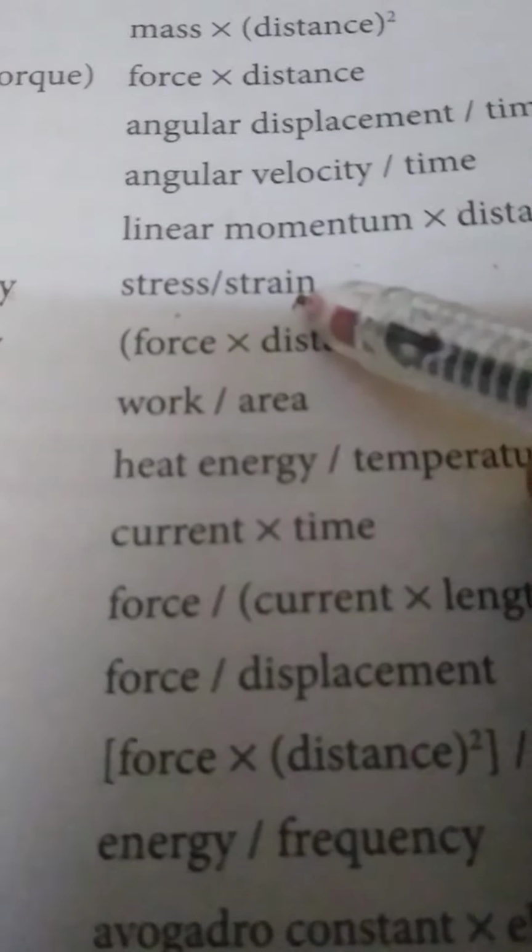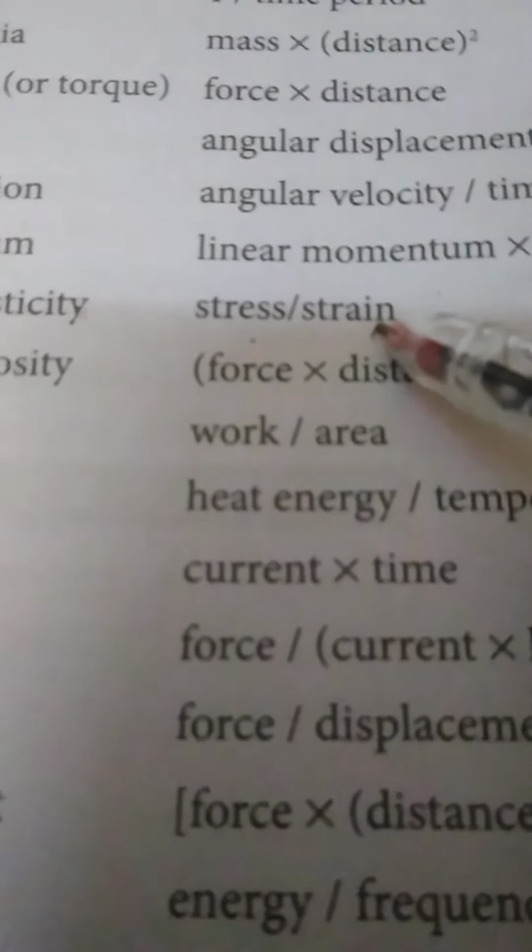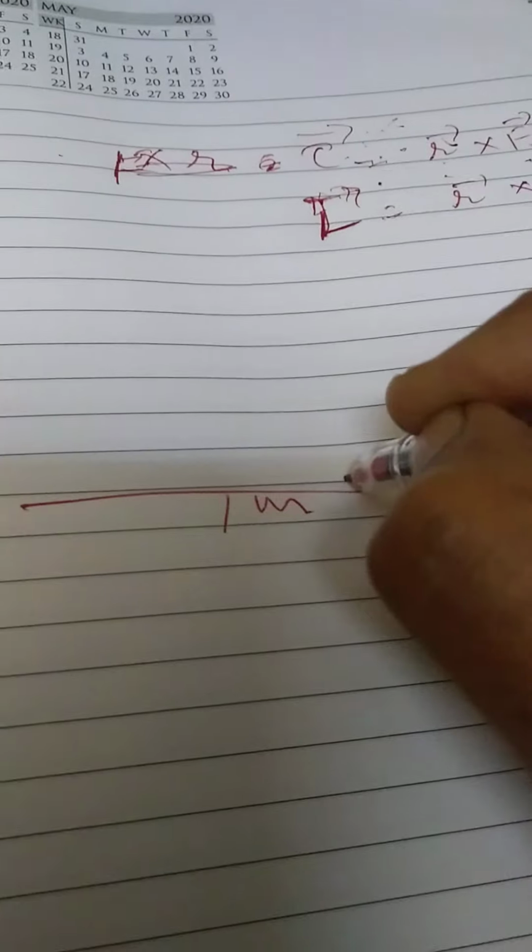Something, small l. For the original length, capital L, because if the length of the wire is 1 meter and if I pull it, then it may increase by 1 millimeter. If the length of the wire is 2 meter and I pull with the same force, it may extend by 2 millimeter. So this extension depends on the original length. So the increase in length by original length, this we call strain.